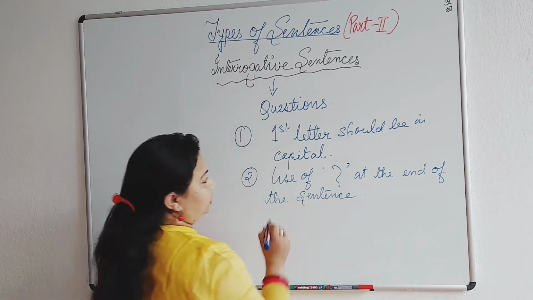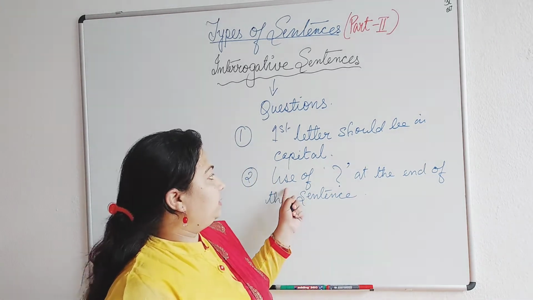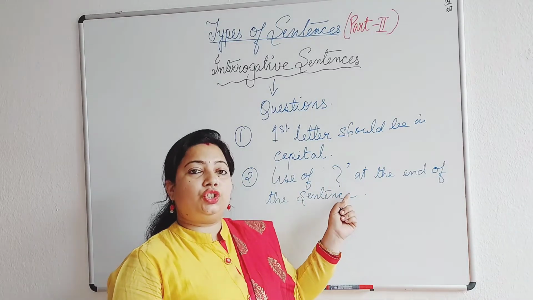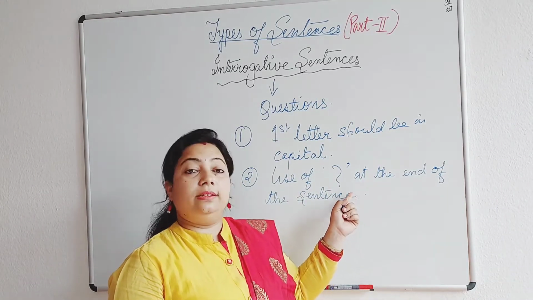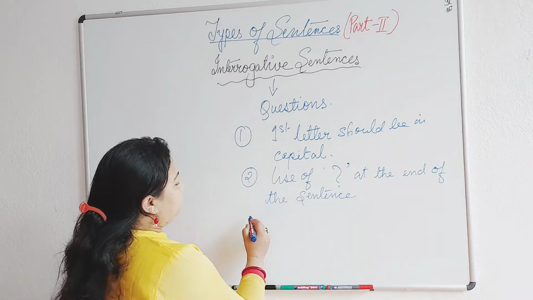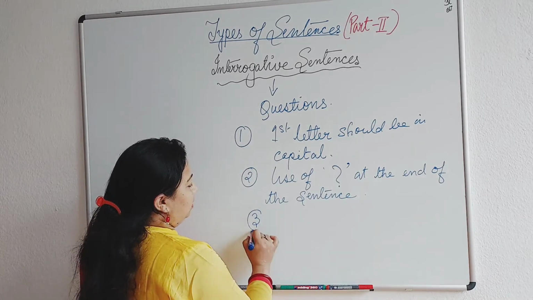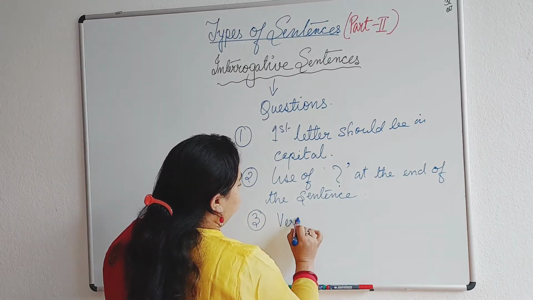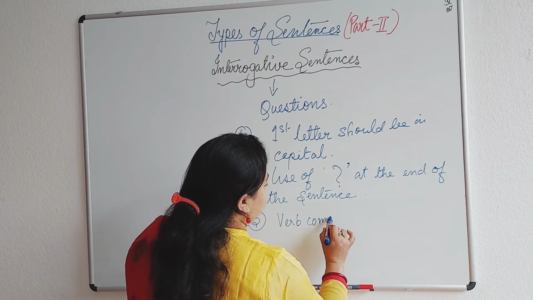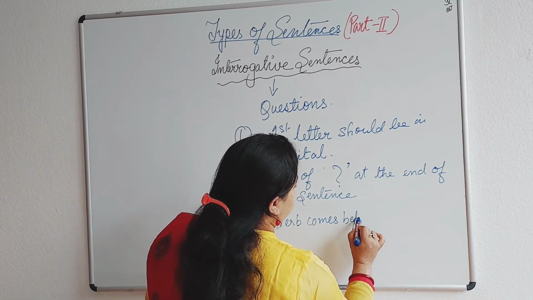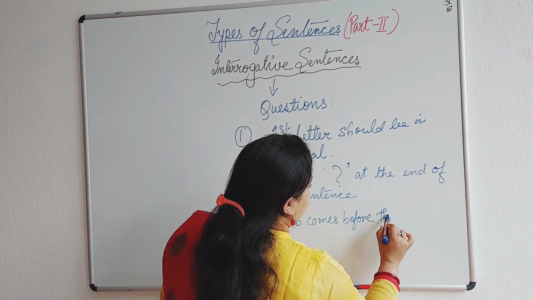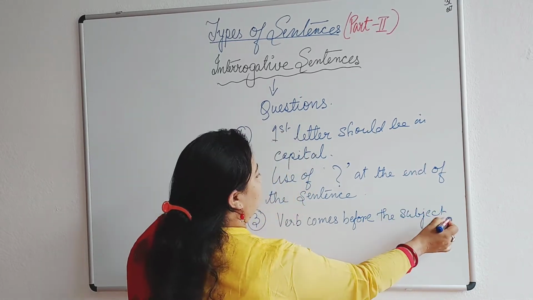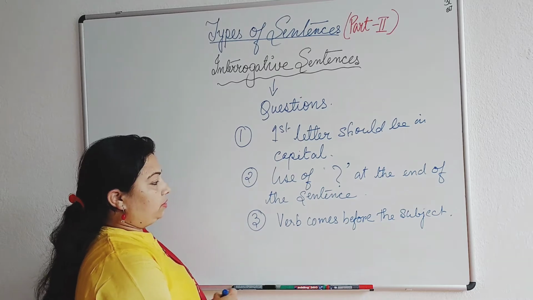The second point which you need to remember is that whenever you are writing an interrogative sentence, that sentence should end in a question mark. That is very important. And number three, when we are writing an interrogative sentence, the verb comes before the subject. With this we also need to remember.